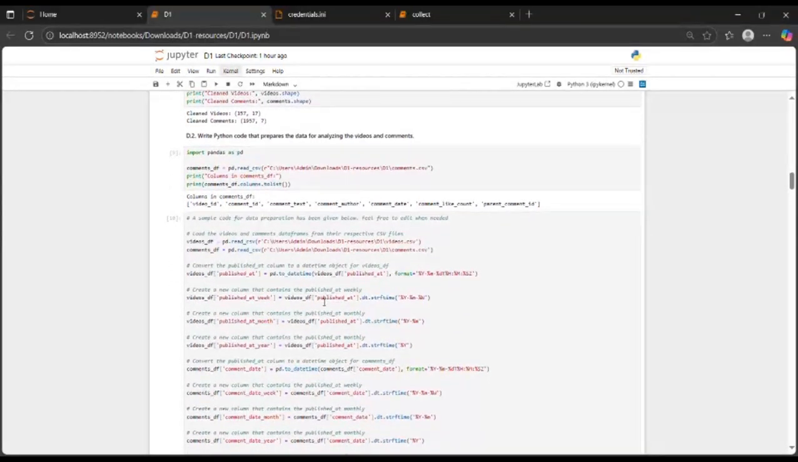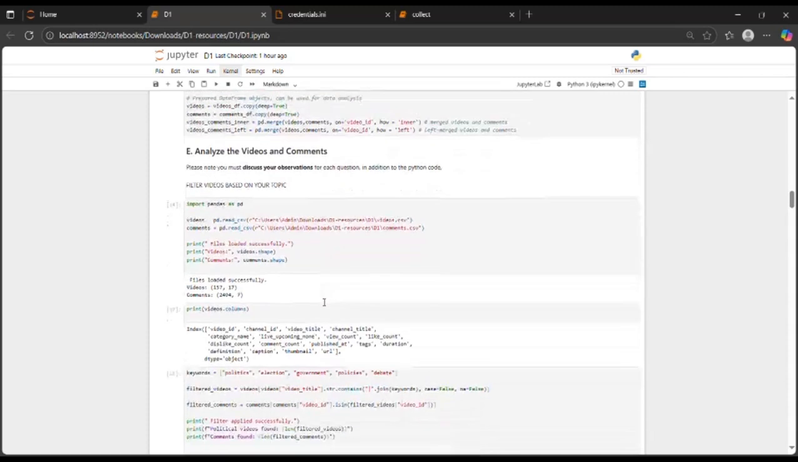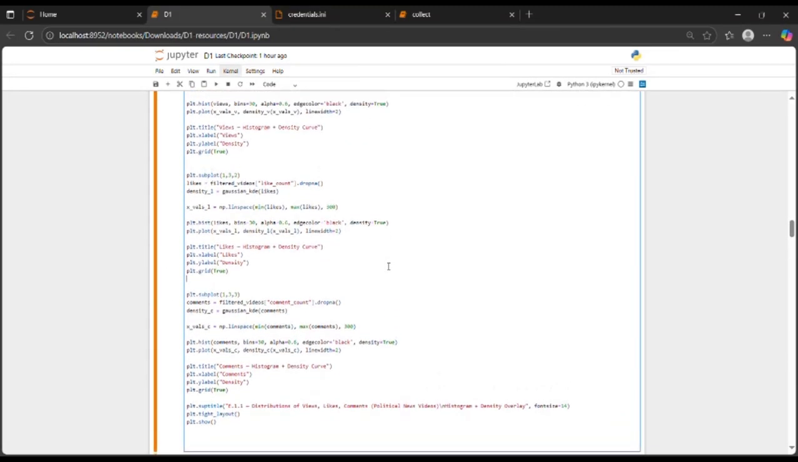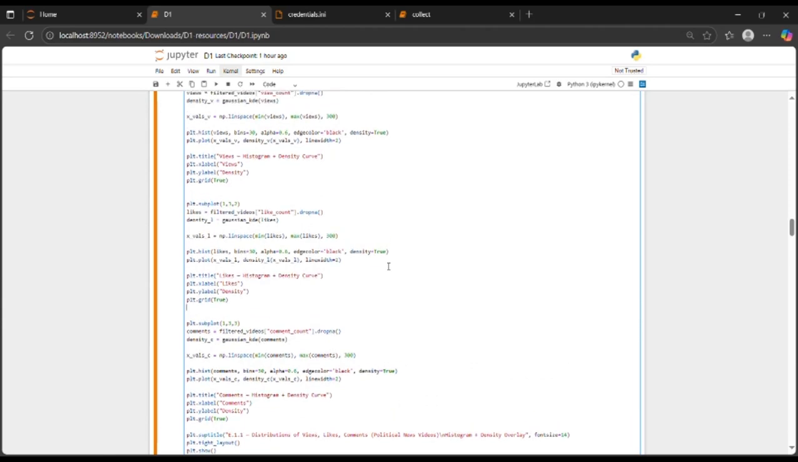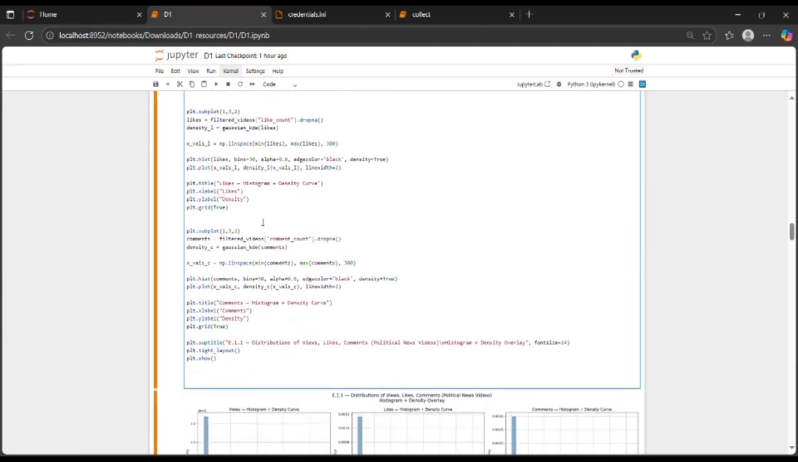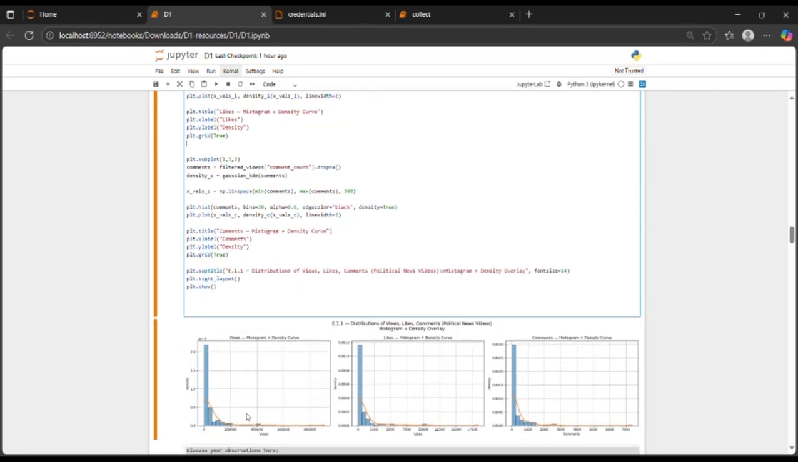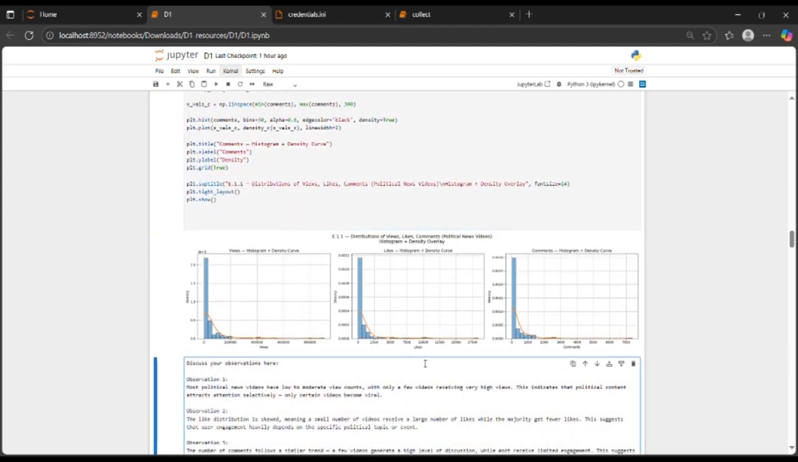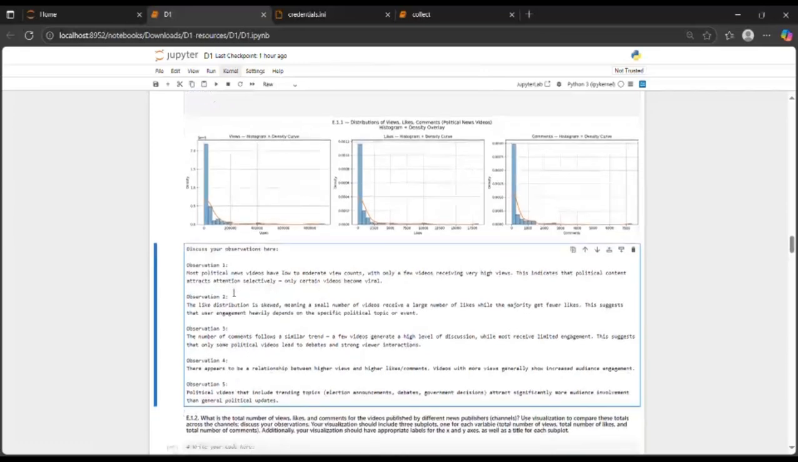Here, I created three histograms, one each for views, likes, and comments. I improved the visualization by adding a density curve, which helps when most of the data is concentrated. In this code, I use the plt.hist density=True command to make the histogram proportional. After that, I use the plt.plot command, which overlays the density line on the histogram.